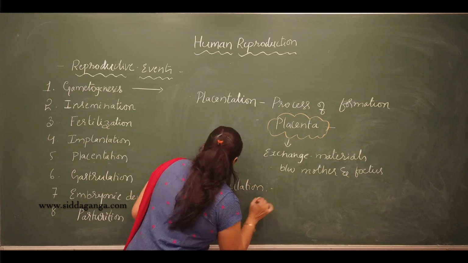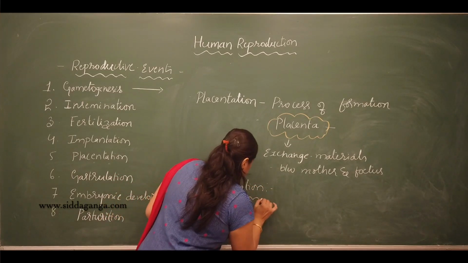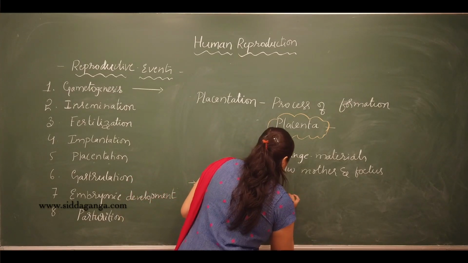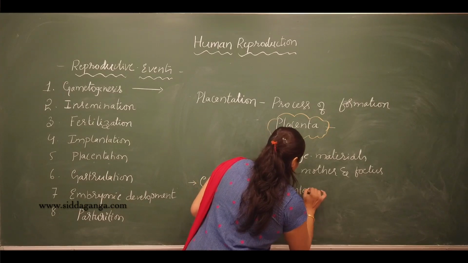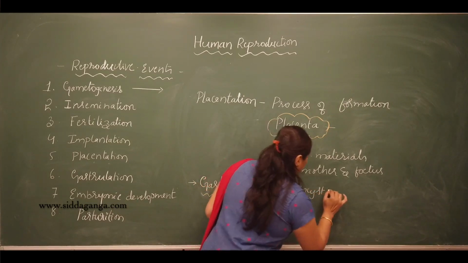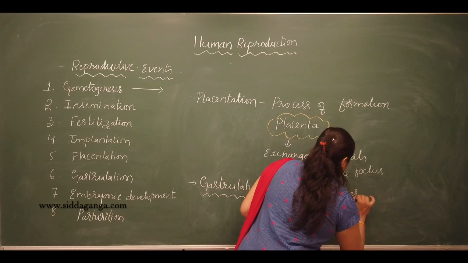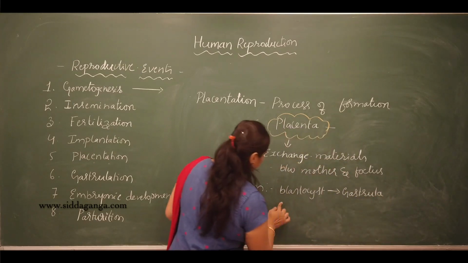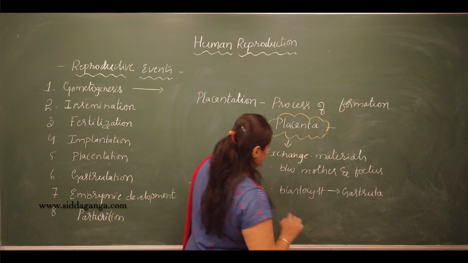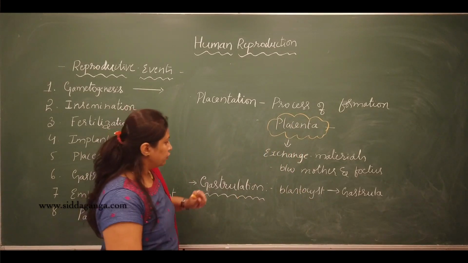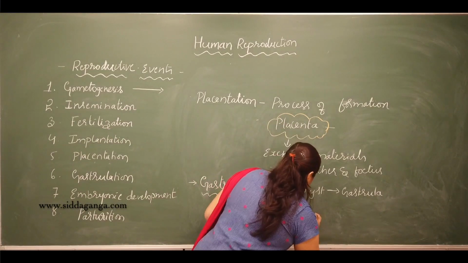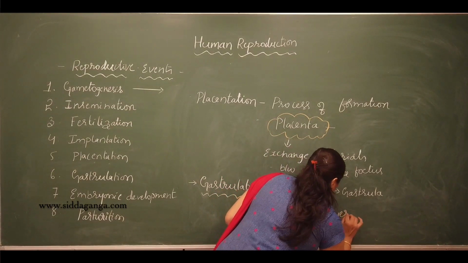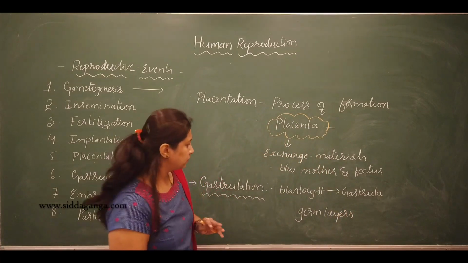Then the next step is gastrulation. See, the blastocyst forms, and then the blastocyst changes to form gastrula. The process of formation of gastrula from the blastocyst is called as what? Gastrulation. During gastrulation, the 3 germ layers will develop. Which are the 3 germ layers?